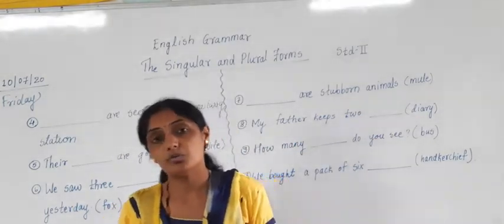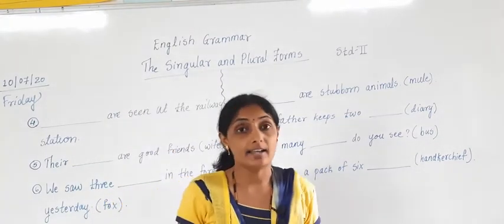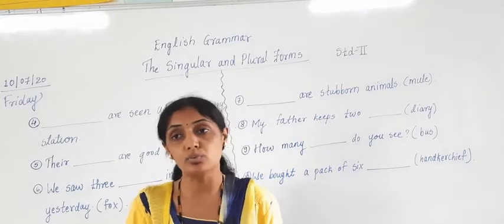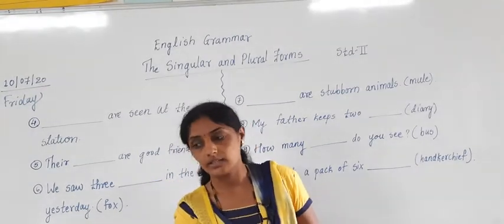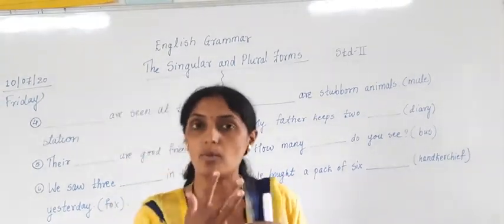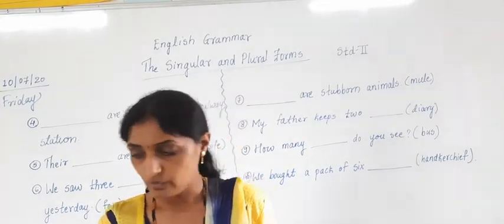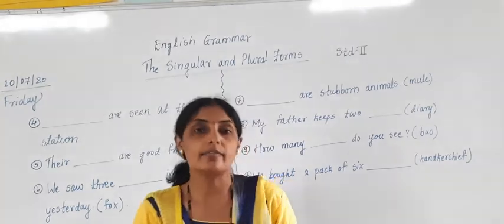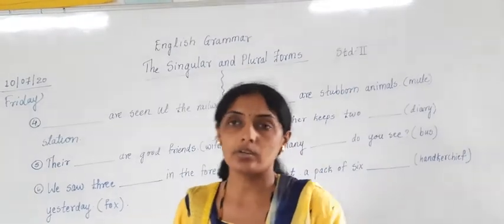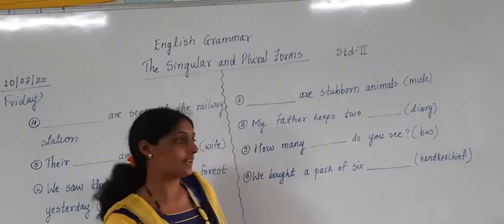Yesterday we were talking about the singular and plurals. We studied 5 rules, and after that 3 more rules about the singular and the plural forms of nouns. Then we started with some questions. We completed question number 1, question number 2, and question number 3. Now we had started with question number 4 and we are going to complete it. First 3 sentences were done yesterday and today the 4th, 5th, 6th, 7th, 8th, 9th and 10th sentences we are going to complete.